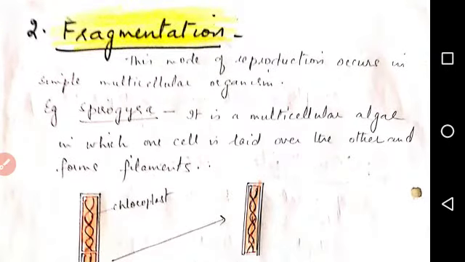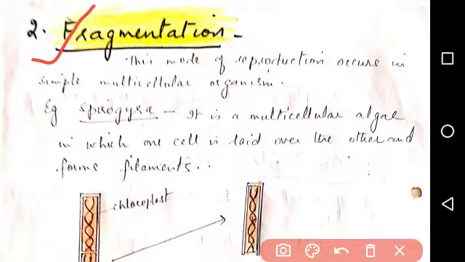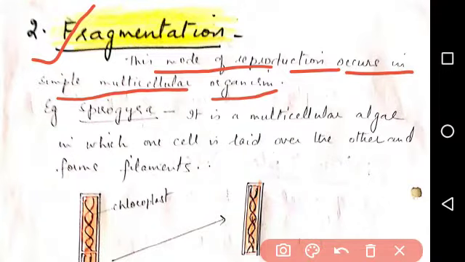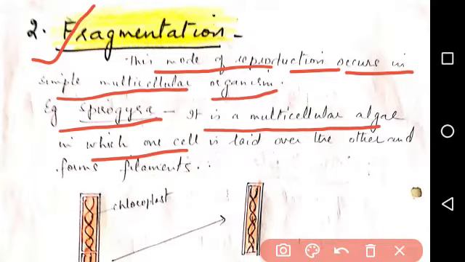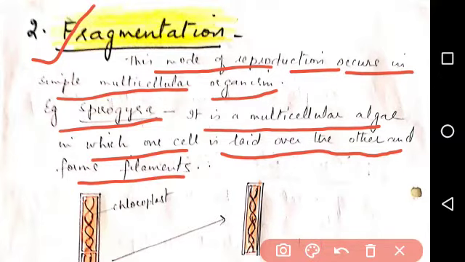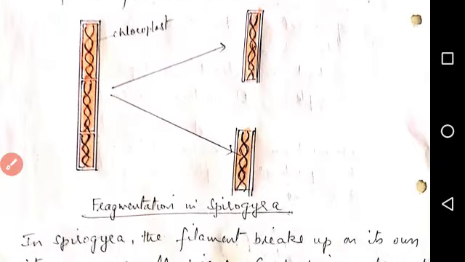Next method is fragmentation. This mode of reproduction occurs in simple multicellular organisms. For example, Spirogyra. It is a multicellular algae in which one cell is laid over the other and forms filaments. The diagram is shown here.